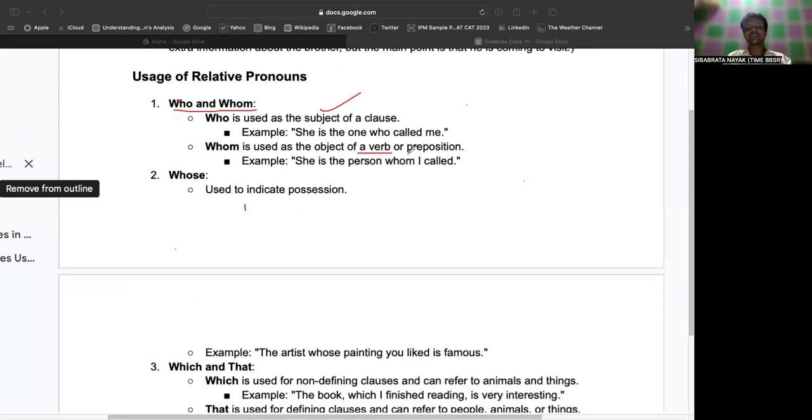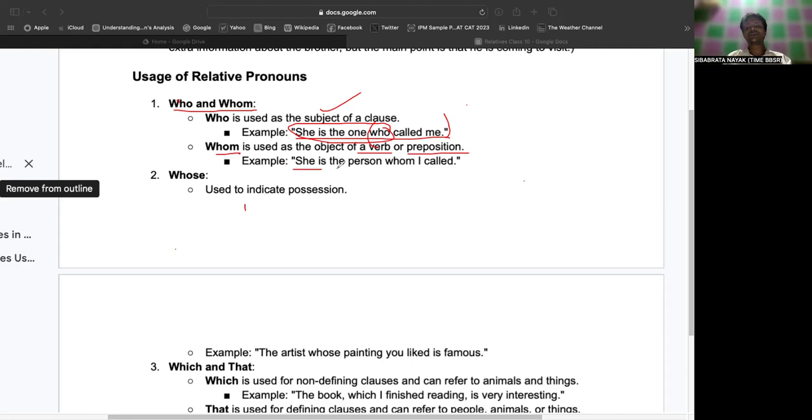Please do understand that. An example: She is the one who called me. Here, "she is the one who" refers to the subject, and "called me" is the predicate. "Who called me" is a relative clause.